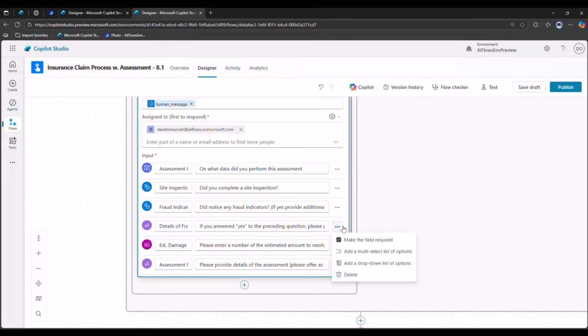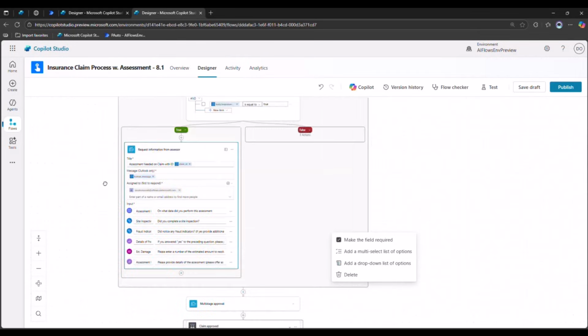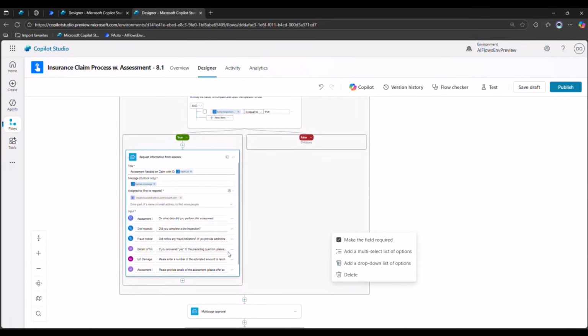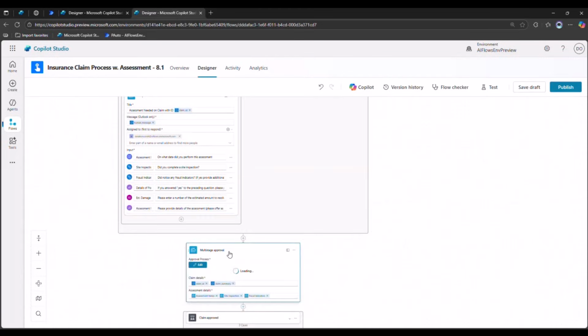Also, for text inputs, it's not just a text field I can ask for. I can ask for multi-select, or I can ask for single select. So if I want to provide options for people to select from, instead of just providing a text field, I can also build that here. So think of it as like a form that is sent to someone, and that form can be used directly inside of the flow. Now, the rest of the flow just goes through an approval.